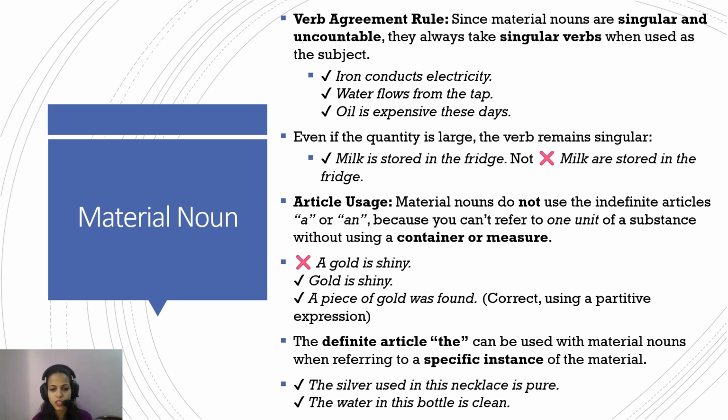So a partitive expression. The definite article the again goes with the same rule. The can be used with the material nouns when referring to a specific instance. For a, an, and the, pretty much the same rule is followed. The silver used in the necklace is pure. The water in the bottle is clean, because we are referring to the specific water in the bottle. We are referring to that specific silver used in the necklace.